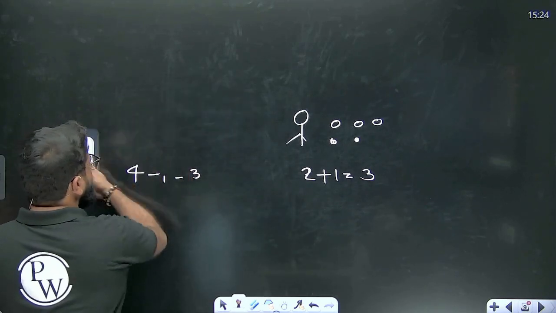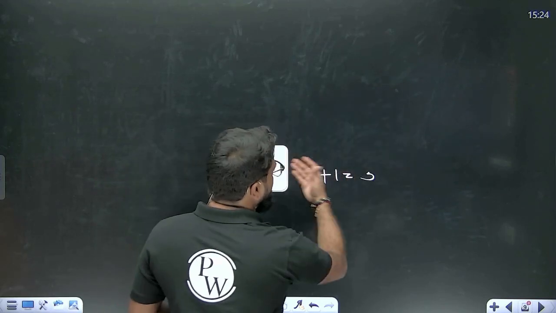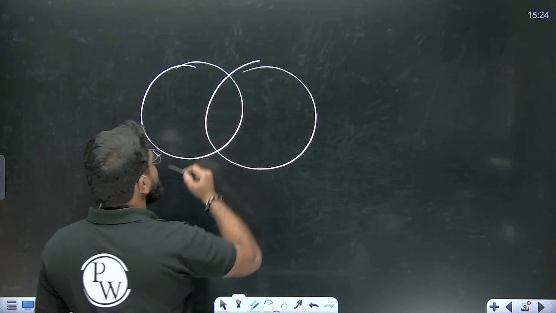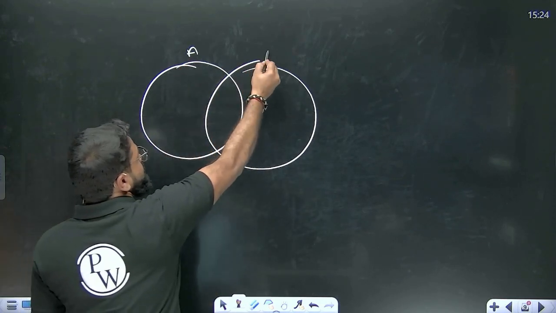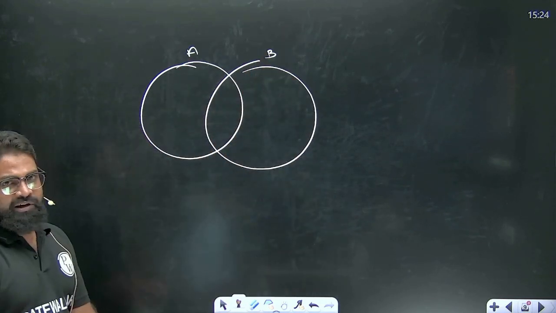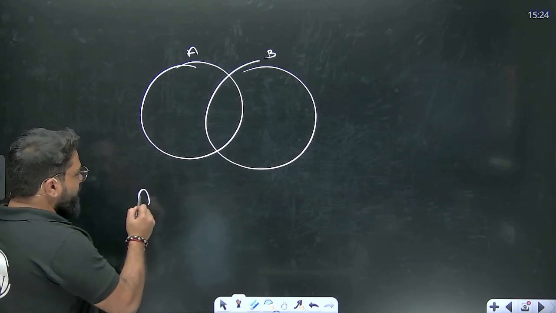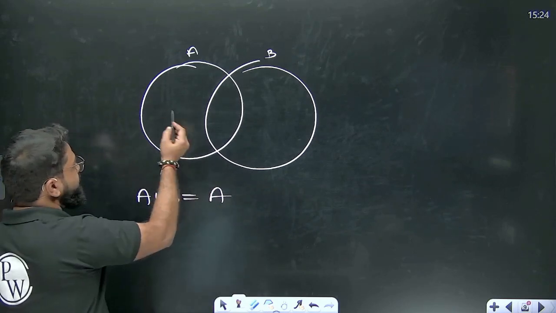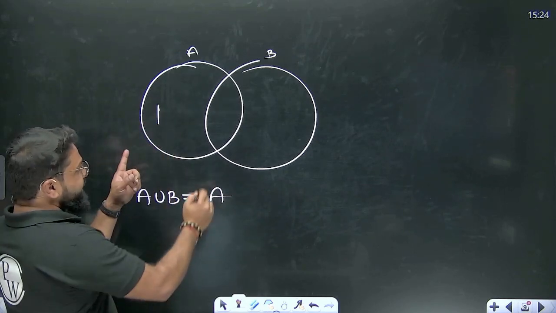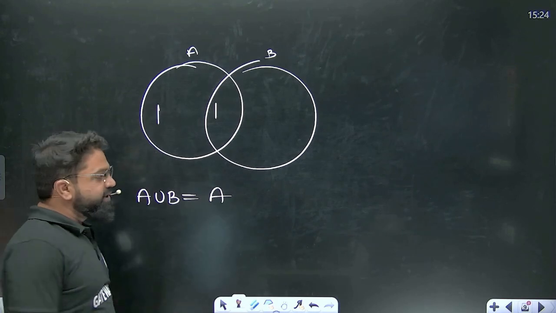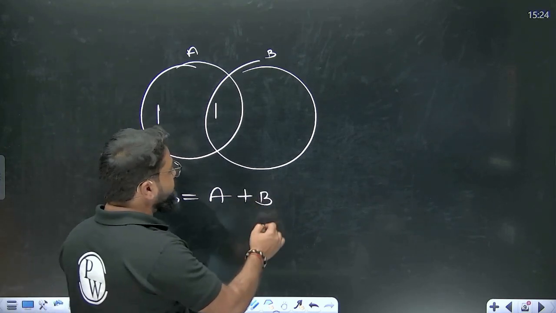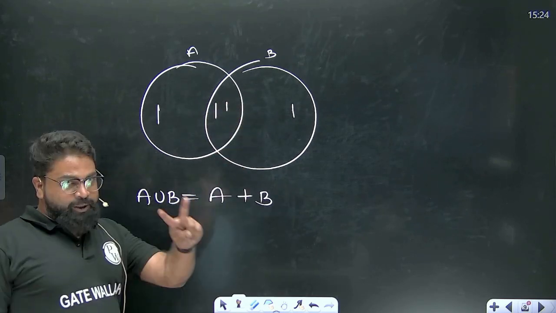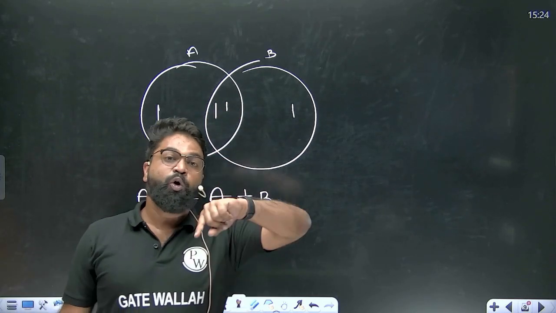Or, what I can show you is the one property that everybody has been trying to understand for a very long time. For example, you people also use this in probability or in set theory. Suppose I want to count A union B. You first count A, so you count A one time, this middle part you are also counting one time, and then after that you count B. So you count B one time, and then you are counting this middle part 2 times. So here you have over counted it.